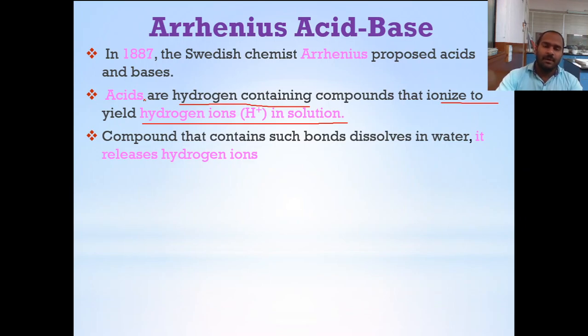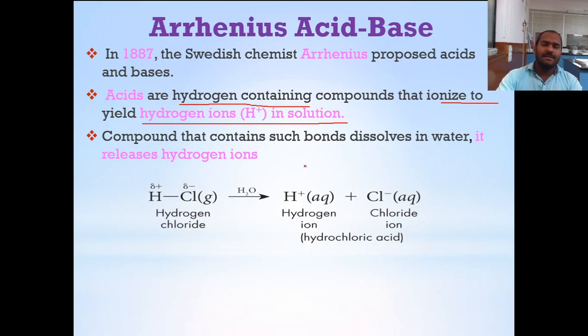When dissolved in water or in a solution state, an acid produces H plus according to Arrhenius, and a compound that contains such a bond, dissolved in water, releases the hydrogen ion. So that is the definition of an acid according to Arrhenius.